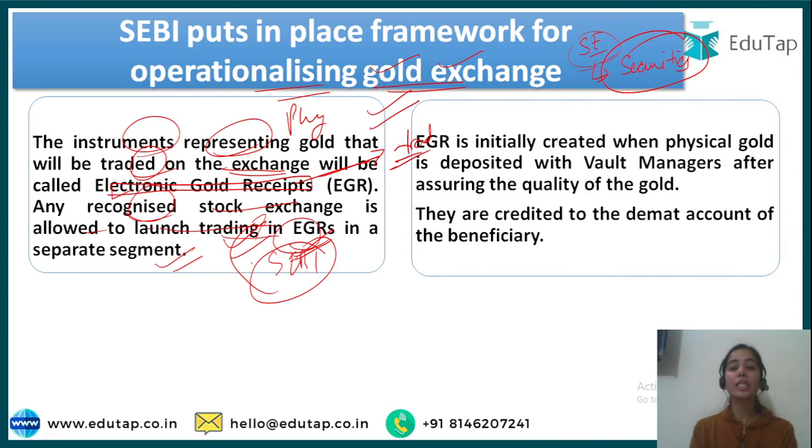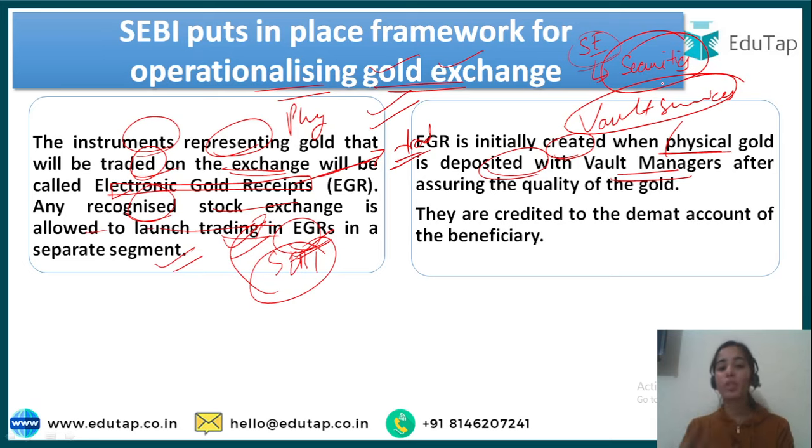Then the EGR is initially created. See how we are converting the physical gold into the EGRs. So what is happening is that the EGR is initially created when the physical gold is deposited with the vault managers. Vault managers are providing the vault services, okay, vault services where the physical gold will be kept. So the EGR will be created when the physical gold is deposited by the investor in the vault with the vault manager. After assuring the quality of the gold, the vault manager will give the EGR to the investor.